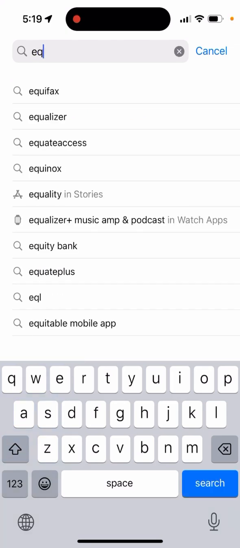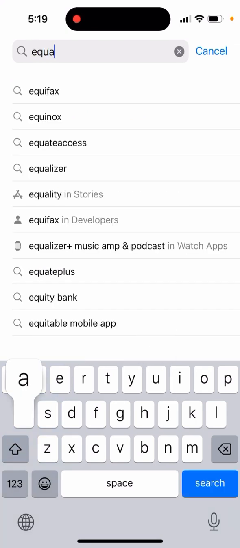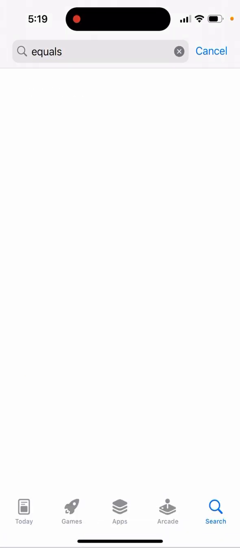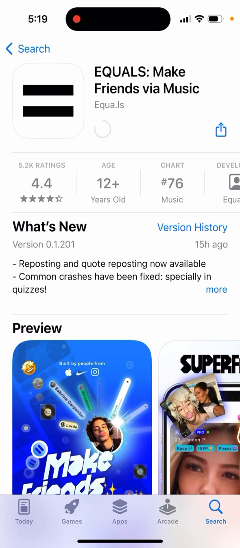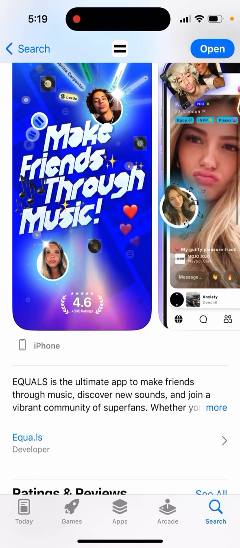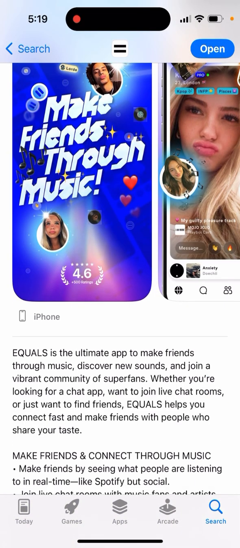Here's the app called Equals. So Equals app, make friends via music, quite interesting app. So you can just tap to download it. You can see it's in the top charts in the music category. So yeah, the idea is the app helps you find friends who have similar music taste as you.